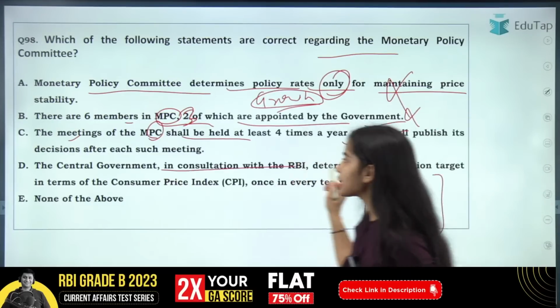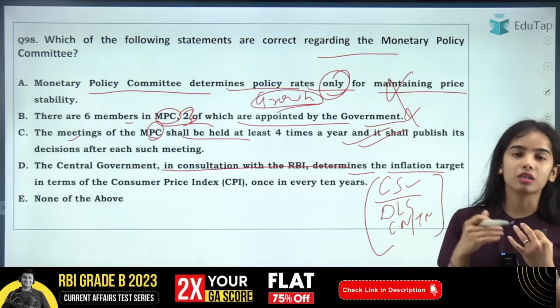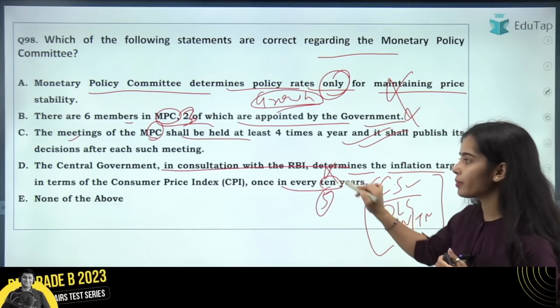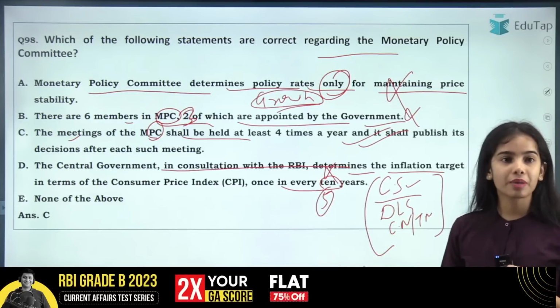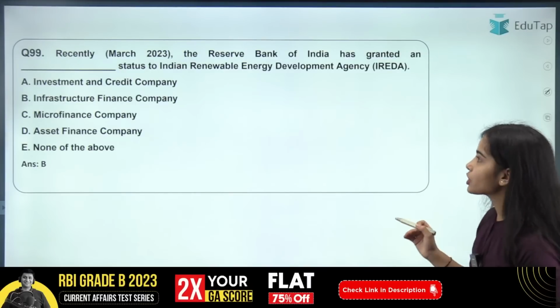The central government, in consultation with the RBI, decides the inflation target for the consumer price index once in every 5 years. So this is also wrong. So this is regarding the Monetary Policy Committee. You need to have the basic idea for the Monetary Policy Committee. Next question is regarding